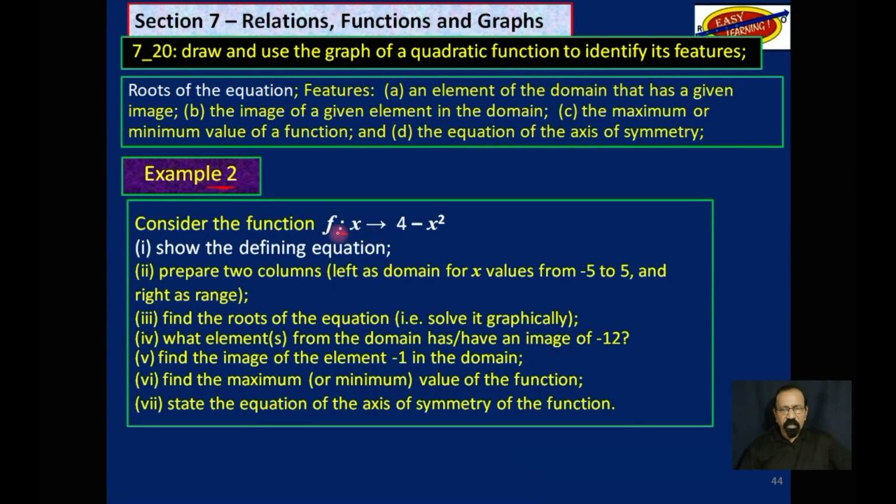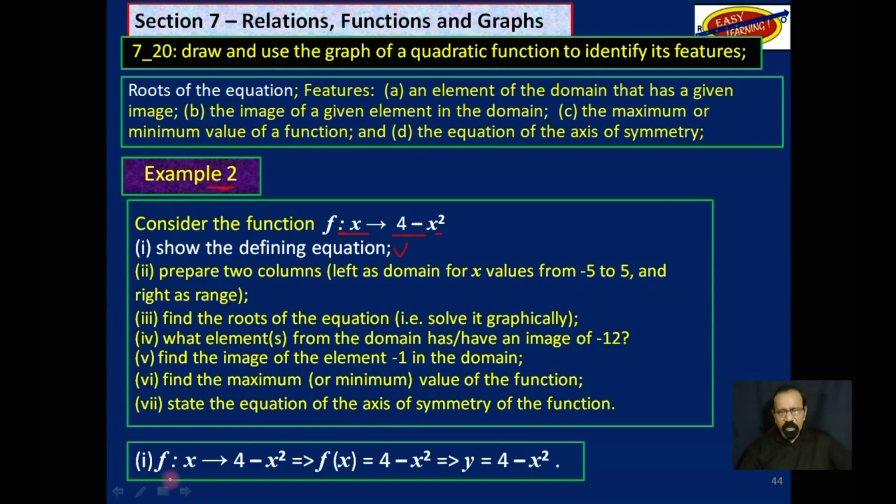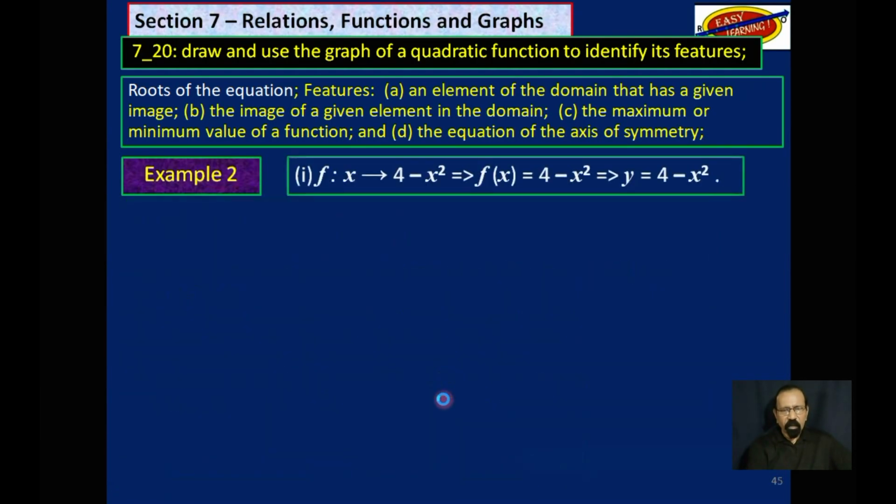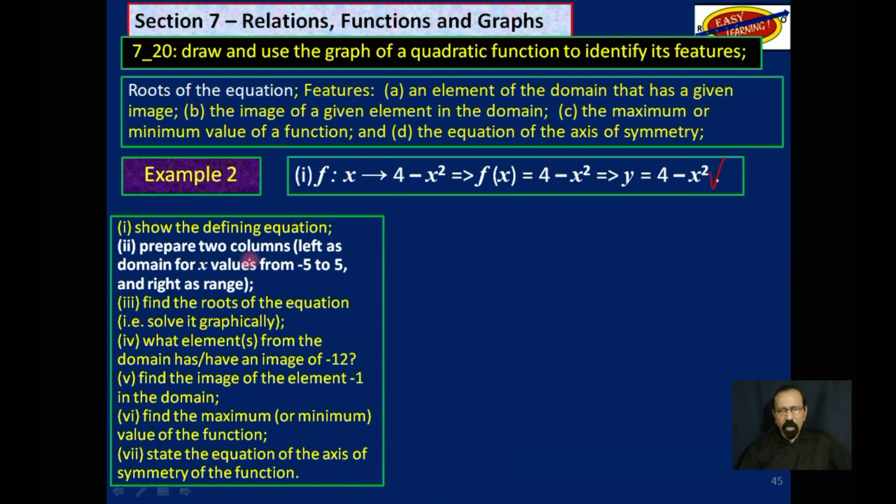Now we are considering this function here, f such that x maps into 4 minus x squared. And we do those same things that we did for example 1. Let's derive the defining equation. So by now you know how to do that. We have done that so many times. y is equal to 4 minus x squared. That's the defining equation. So we got the defining equation. Then we prepared 2 columns.